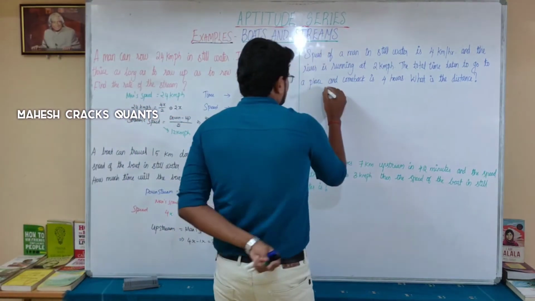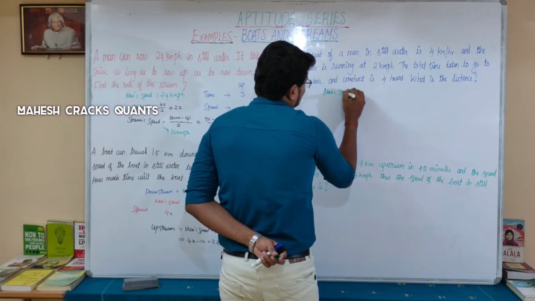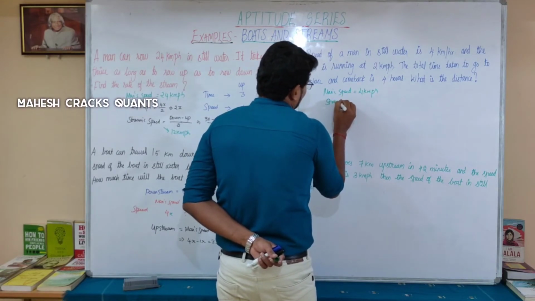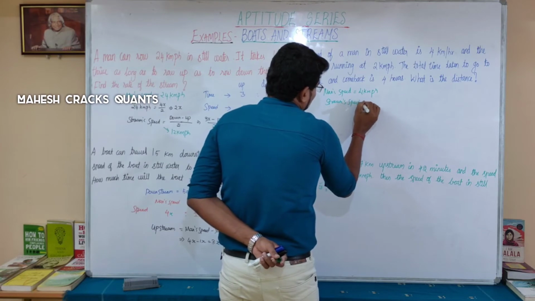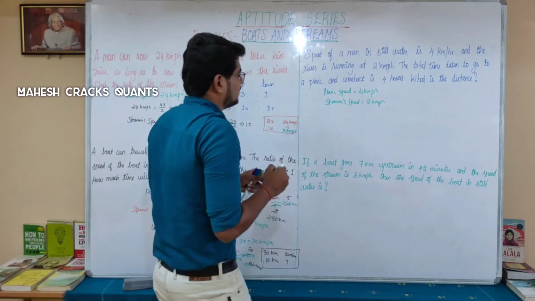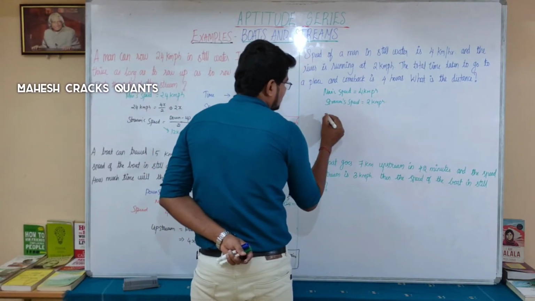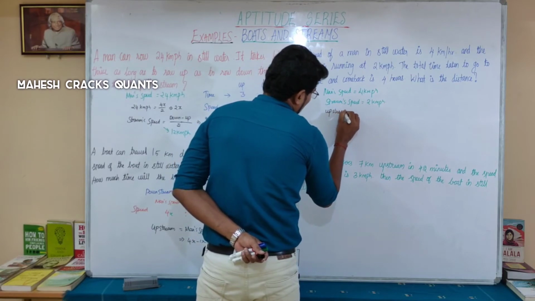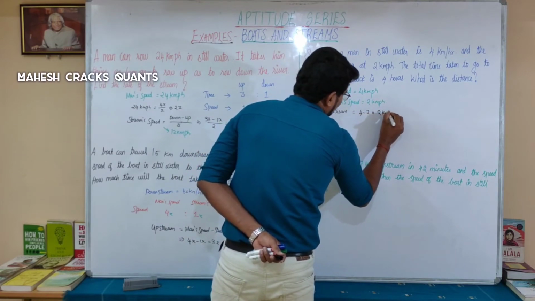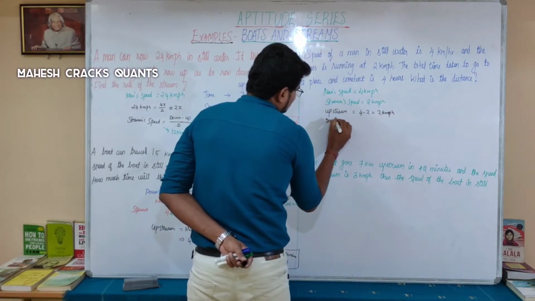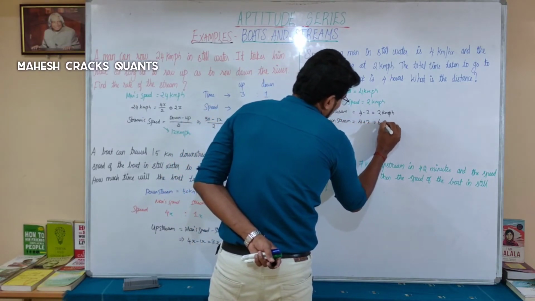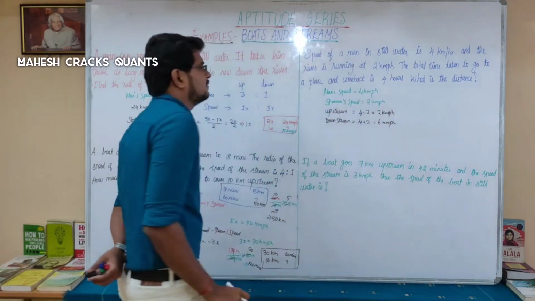First take it down. Man speed is 4 km per hour. Stream speed is 2 km per hour. Which means what is upstream? Upstream is nothing but man minus stream speed. 4 minus 2 is equal to 2 km per hour. And downstream is 4 plus 2, 6 km per hour. That's all the values we can take from here.